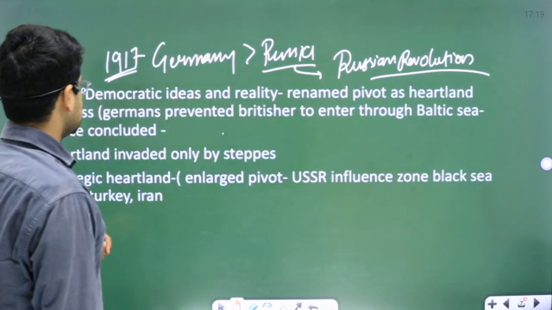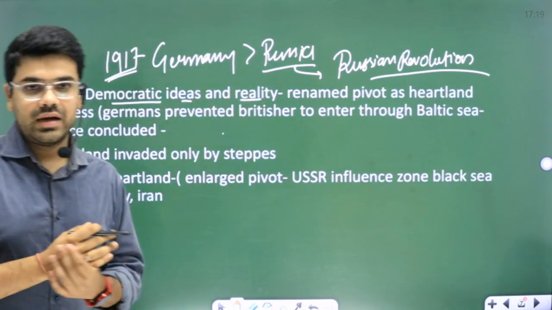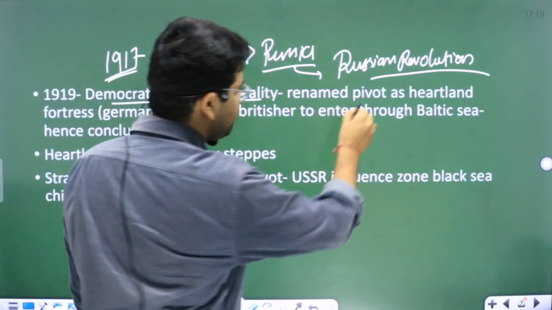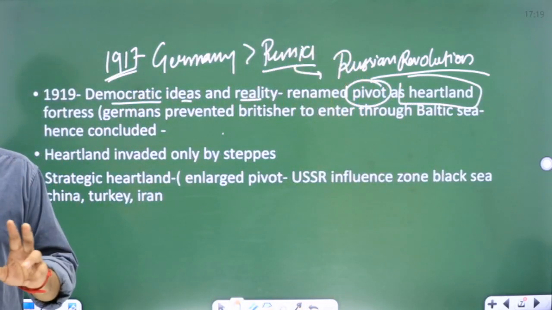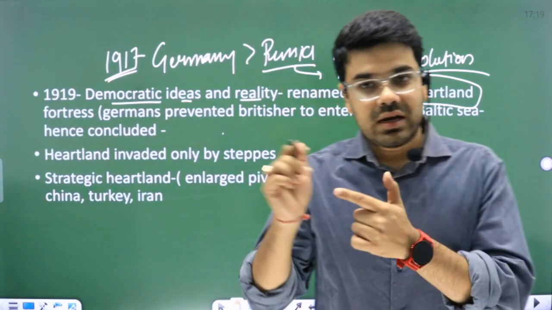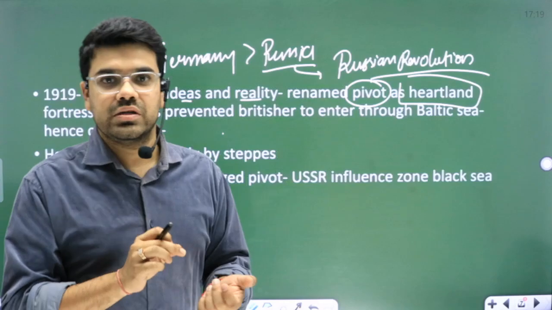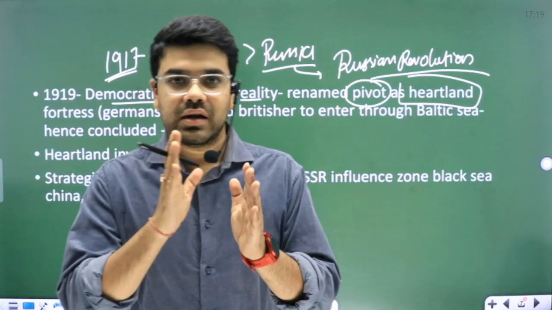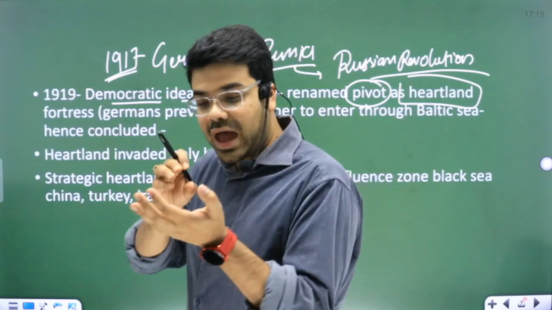What were his new ideas? He talked about Democratic Ideals and Reality. That was his second publication, and he renamed the pivot area as Heartland. What is basically Heartland? Heartland is the physical area of the pivot region that I demarcated in the map, along with the area of influence of the pivot region. In simple words, Heartland was a region that included the physical space of Russia and its influence region.